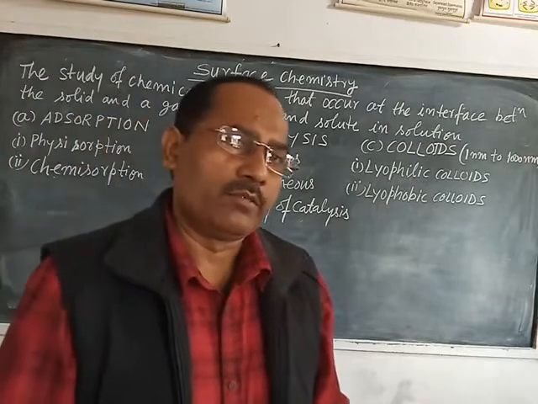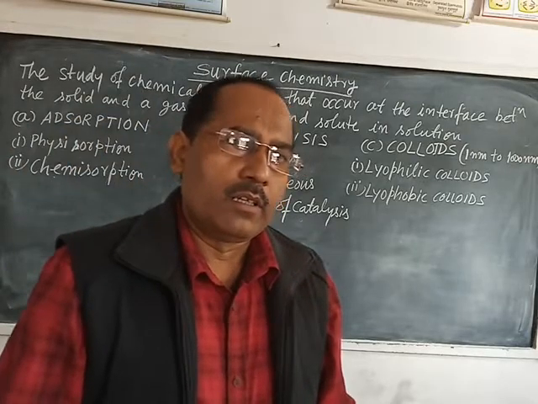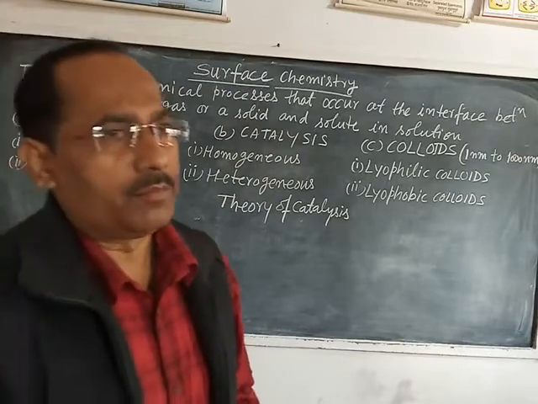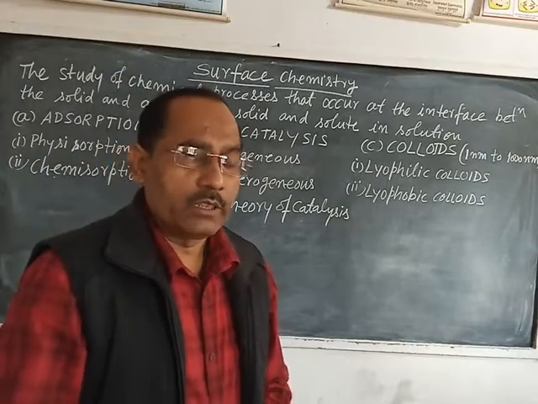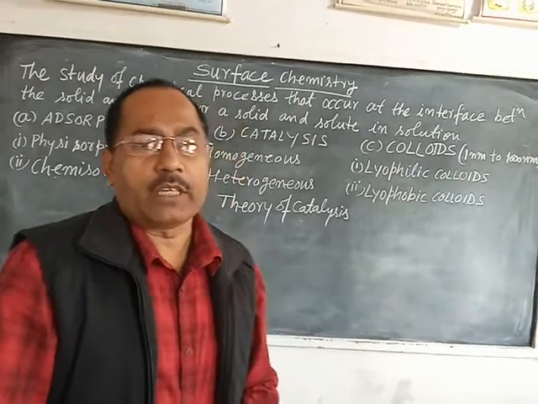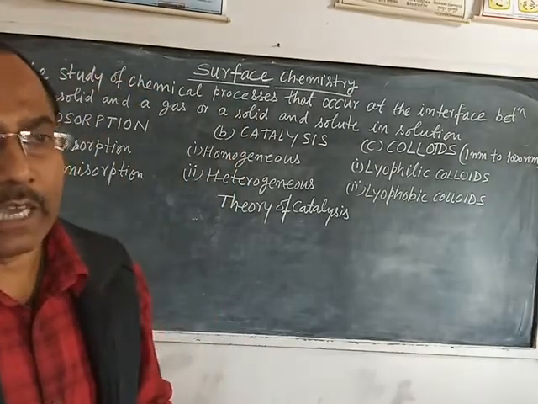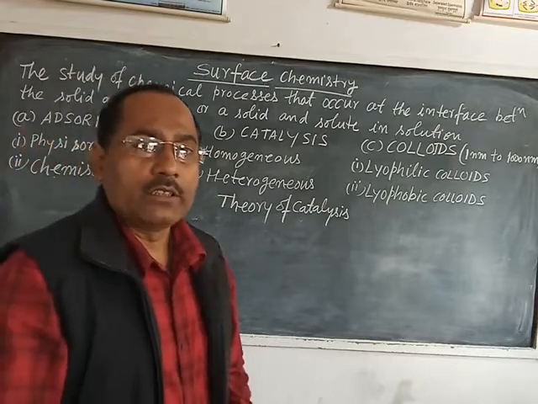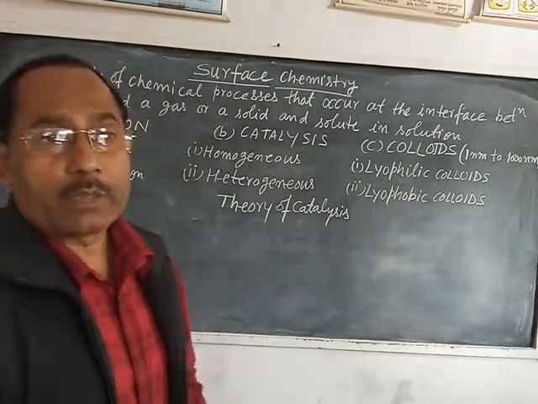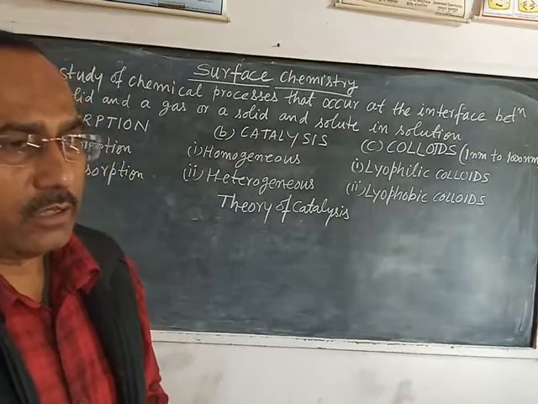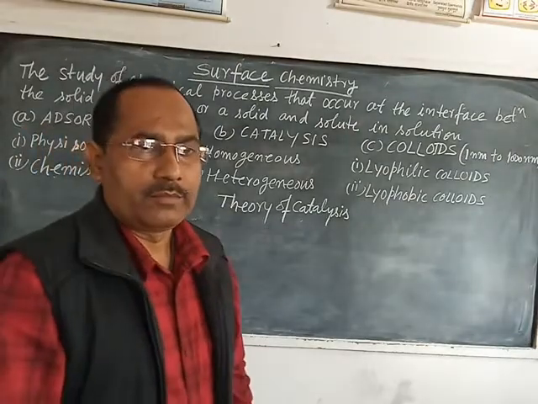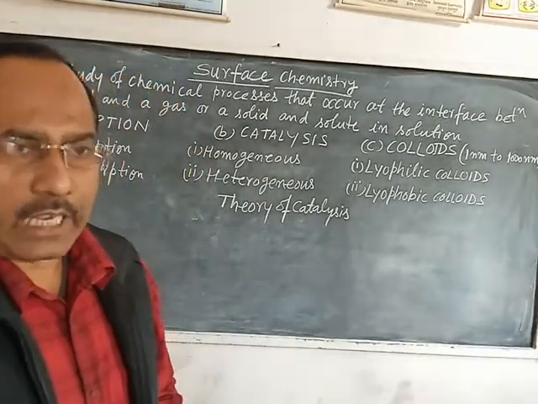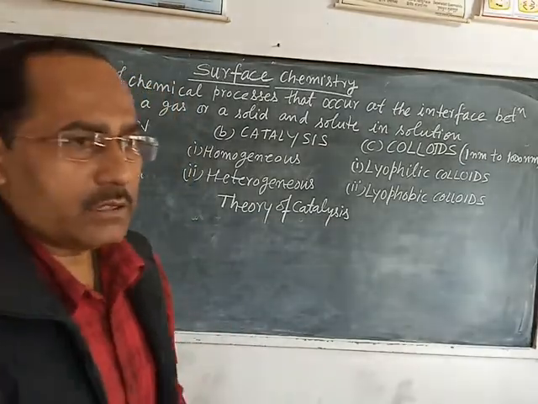In this reaction, a promoter, molybdenum, is also used, which increases the efficiency of the finely divided iron. So what is a promoter? A promoter is a substance which increases the efficiency of the catalyst. So in the Haber process, iron is the catalyst while molybdenum is the promoter.